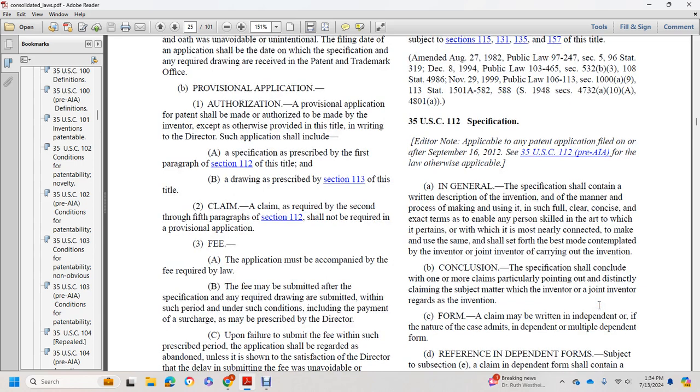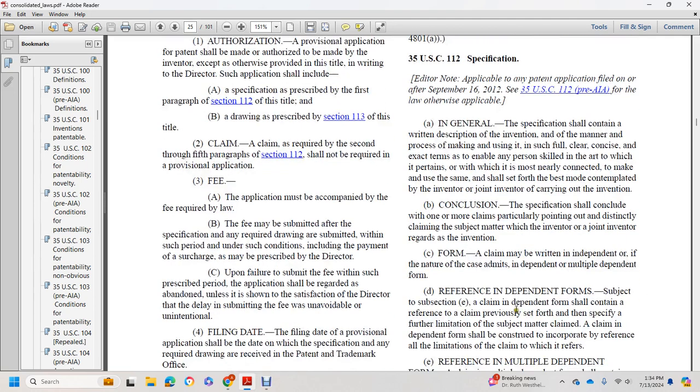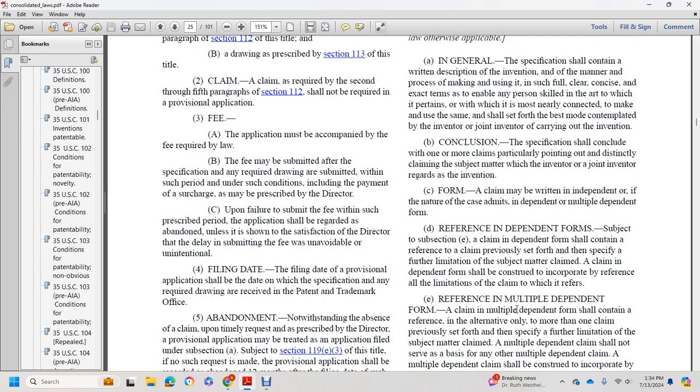Conclusion. The specification shall conclude with one or more claims particularly pointing out and distinctly claiming the subject matter which the inventor or joint inventor regards as the invention. A claim may be written in independent or, if the nature of the case admits, in dependent or multiple dependent form. Referring to dependent form, subject to subsection (e), a claim in dependent form shall contain a reference to a claim previously set forth and then specify a further limitation of the subject matter claimed. A claim in dependent form shall be construed to incorporate by reference all the limitations of the claim to which it refers.